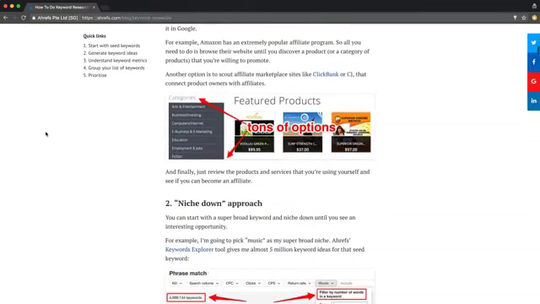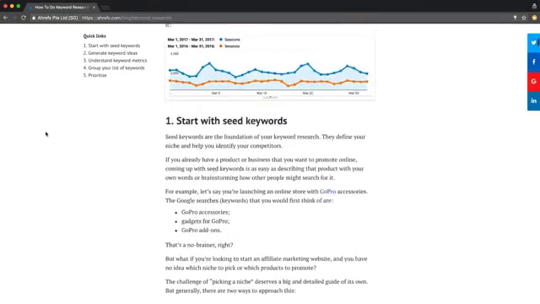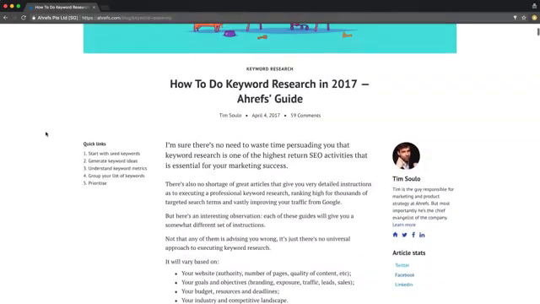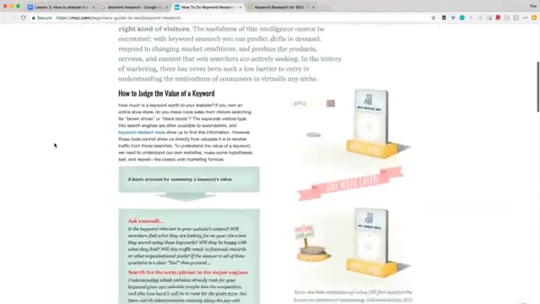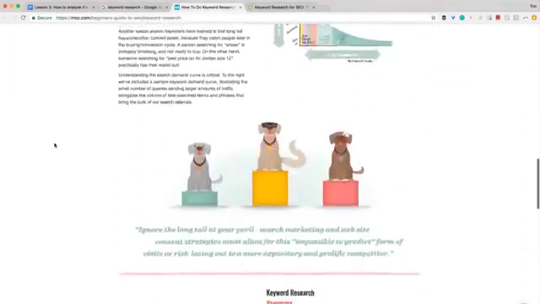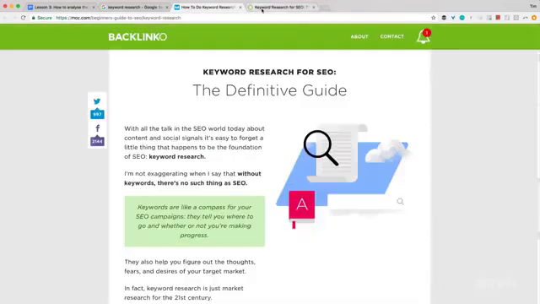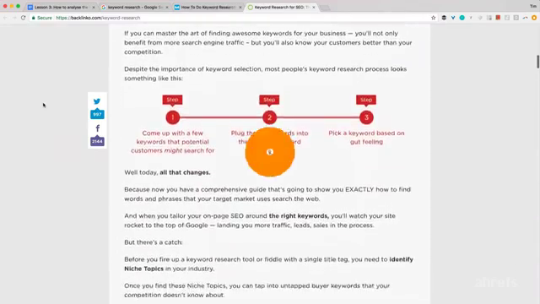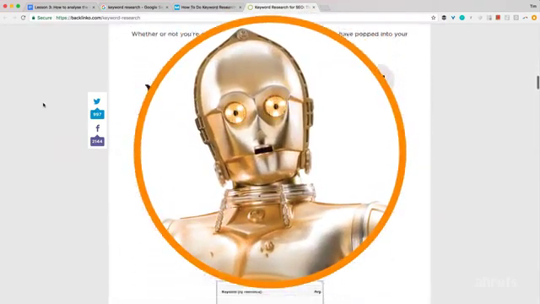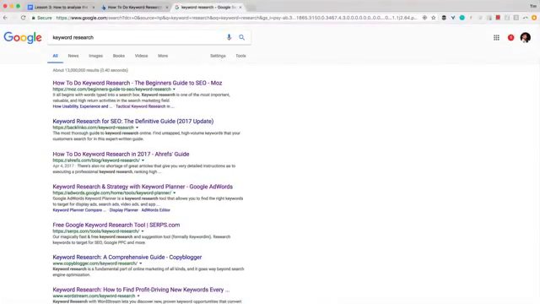This article is clearly relevant to the topic of keyword research, and I doubt that you need more than 2 seconds to realize that. But if you Google for keyword research, our article only ranks number 3, while guides from Moz and Backlinko rank number 1 and number 2 respectively. If you take a look at their articles, each of them has its pros and cons, so it's really hard to tell if our own article is better or worse than theirs. Especially it is hard to figure out if you're a machine and not a human being. So why does Google put us at position number 3 and puts Moz at position number 1?